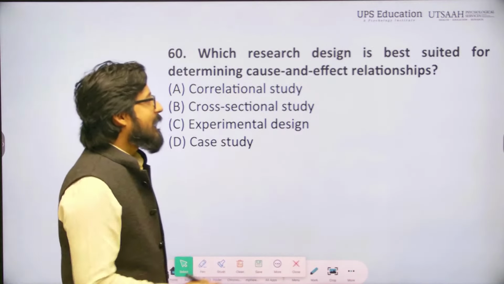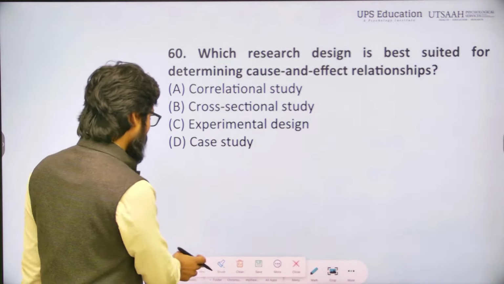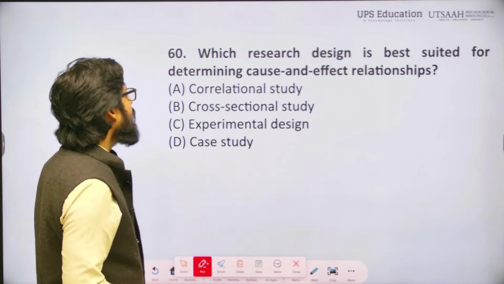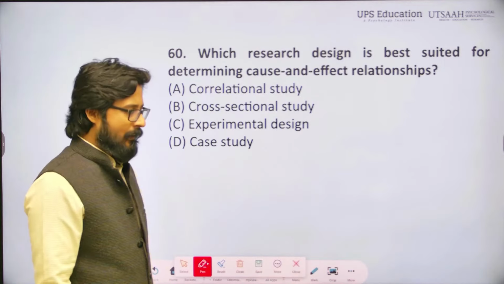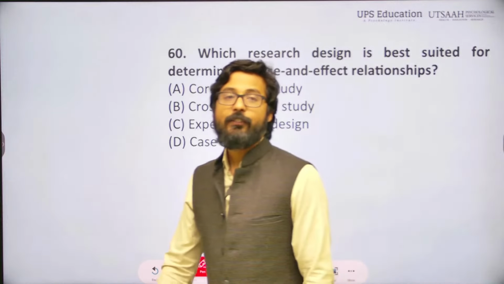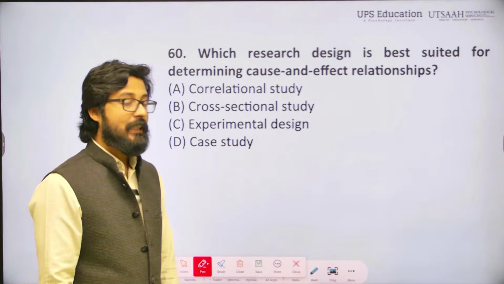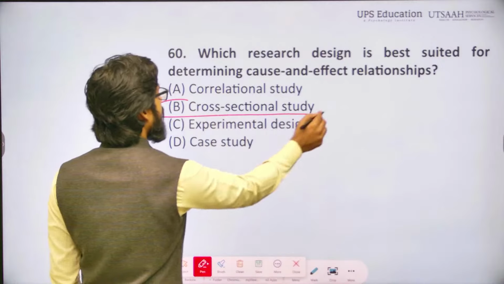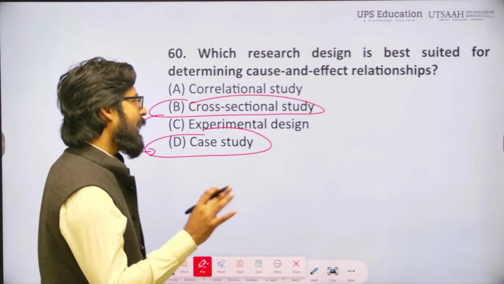Which research design is best suited for determining cause and effect relationship? Interesting, and you have these options: correlational study, cross-sectional study, experimental design, and case study. In psychology, there are a few specific research designs that we use and give priority to, like correlational research design, descriptive research design, and experimental research design. So cross-sectional study and case study could be types of descriptive research design.